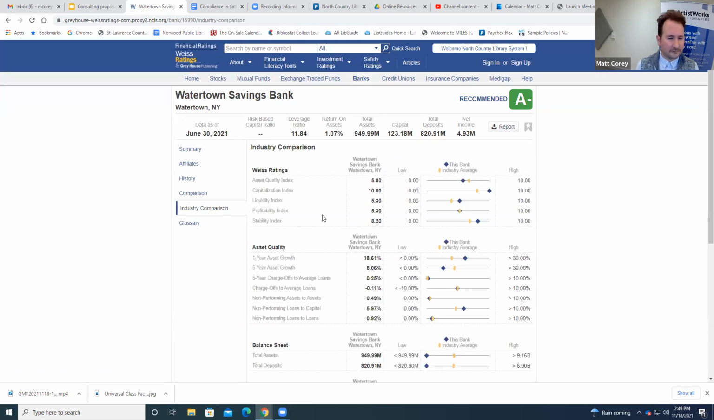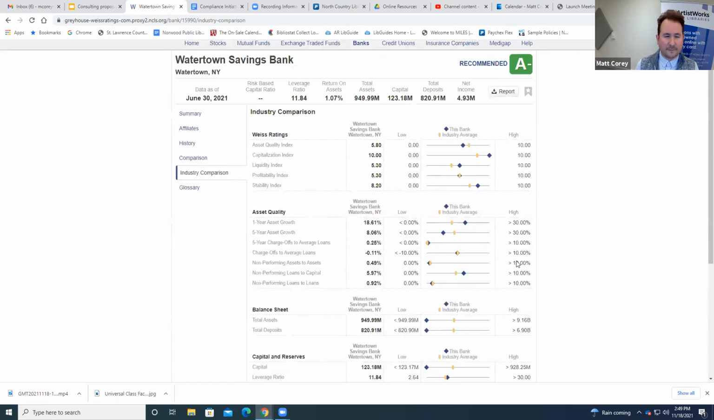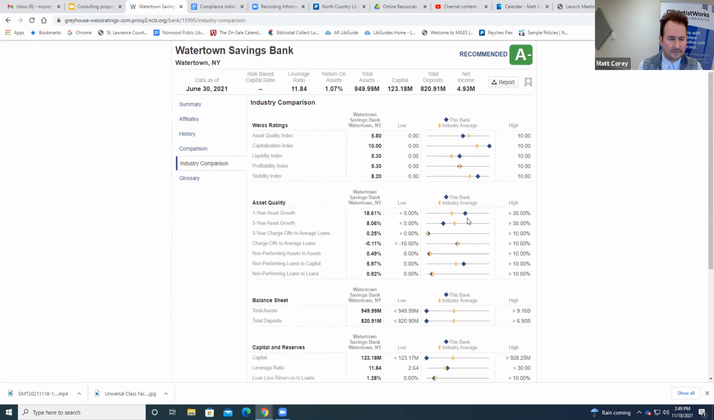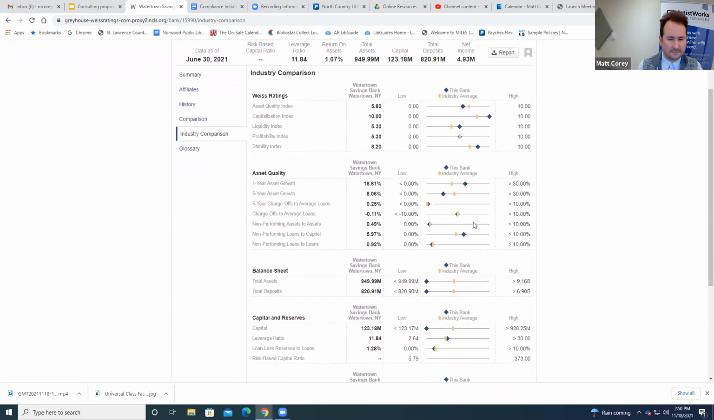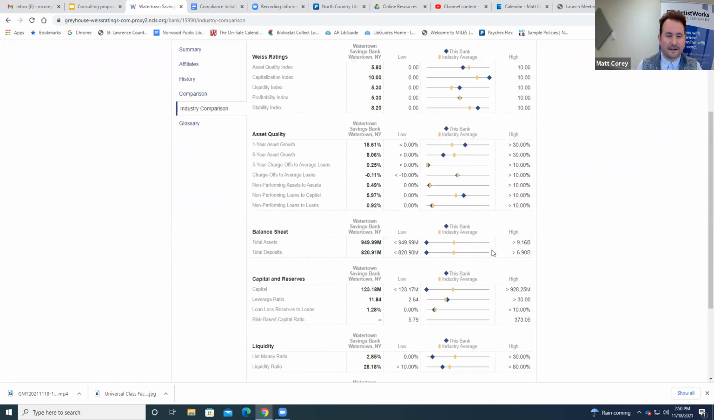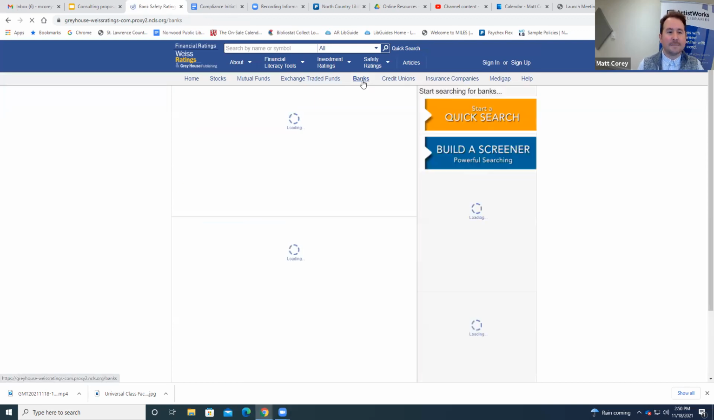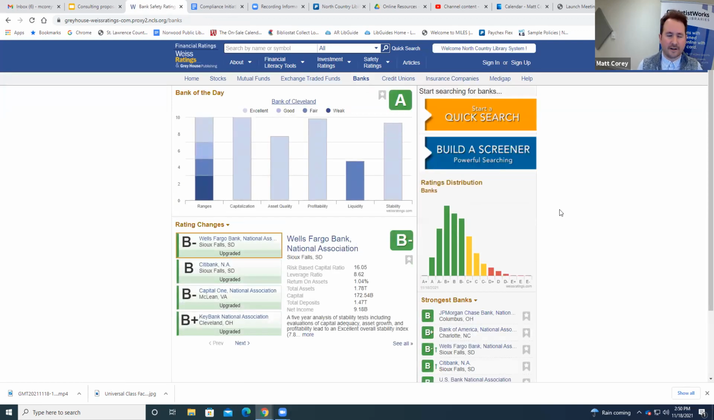I don't know that we need to do quite an industry comparison at all with something like this, but certainly the information is there. And it looks like they perform either pretty close to the industry average or higher. Well, except for their balance sheet, right? Probably a smaller bank. So yeah, I think the banks one is pretty self-explanatory.